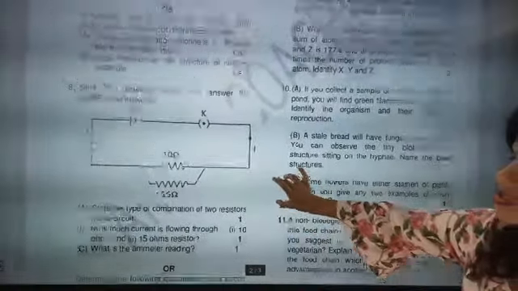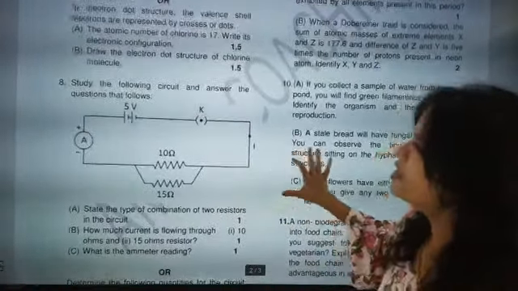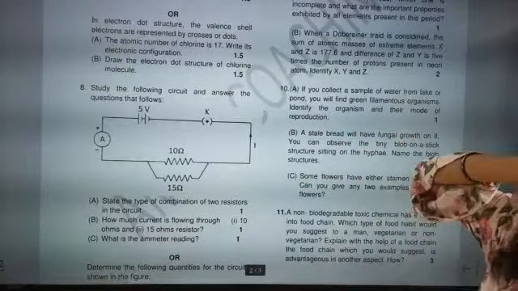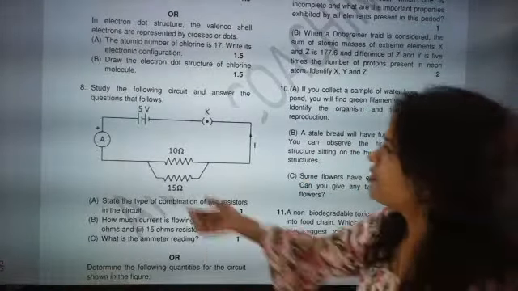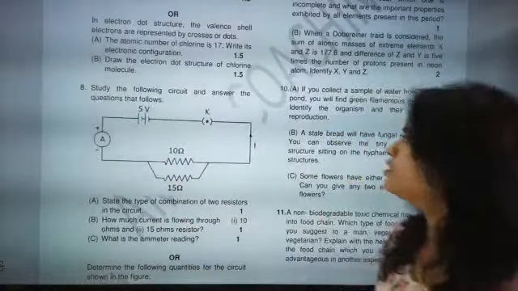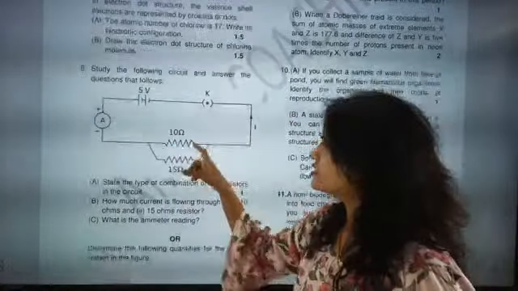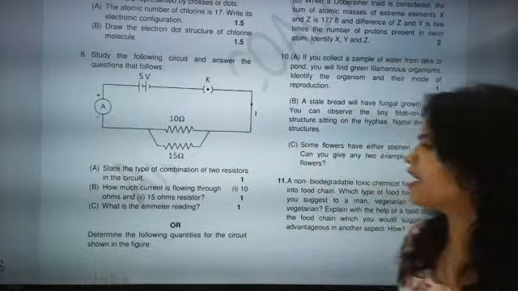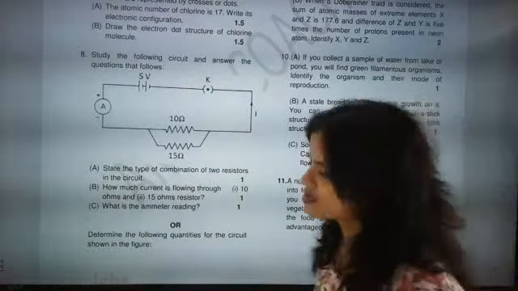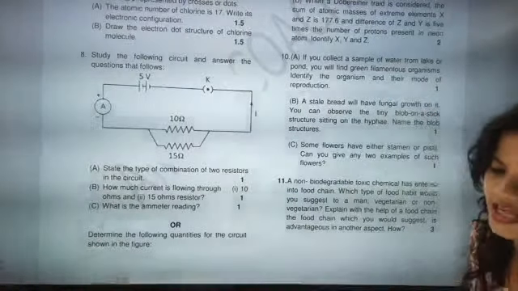There is also an or question here. Study the following circuit and answer the questions as follows. Potential difference is given 5 volt. Key is there. Two resistors are there, 10 ohm and 15 ohm. First question: state the type of combination of the two resistors in the circuit.